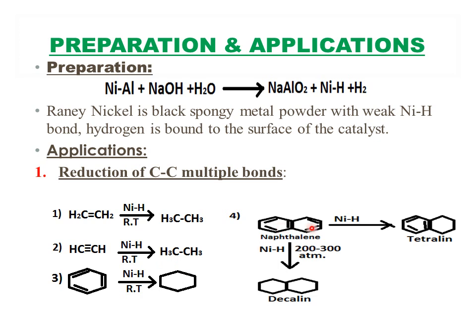And then if you take the naphthalene molecule, there are two conditions. One is at room temperature, if you add Raney nickel, what happens? And in the second condition, if you treat it with Raney nickel at 200 to 300 atmospheric pressure, what happens? If you take the naphthalene and treat it with Raney nickel at room temperature, only two bonds of one of the benzene rings get reduced to form a tetralin. And then under the condition of 200 to 300 atmospheric pressure, all the double bonds get reduced to form decalin as the product.